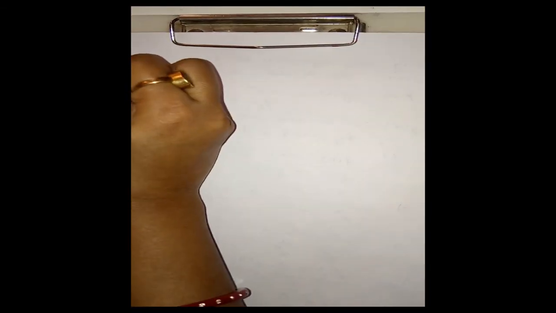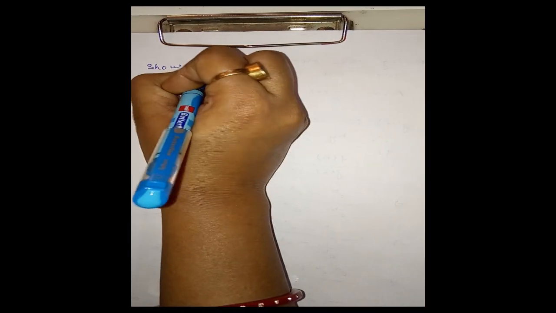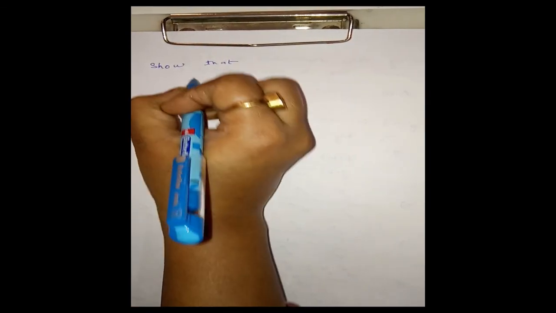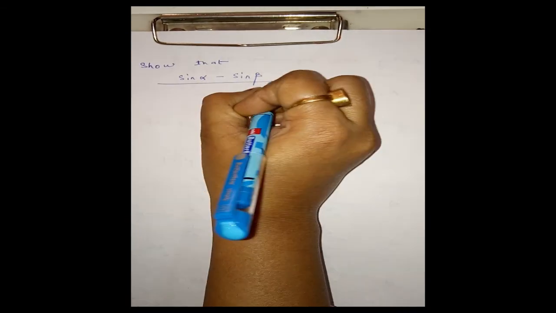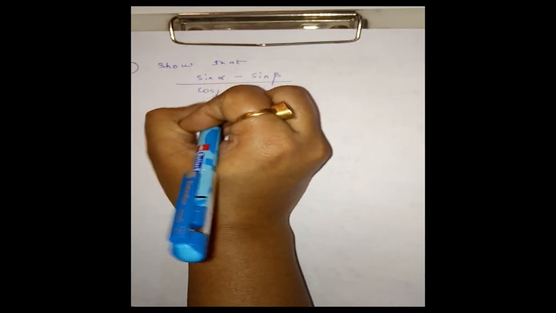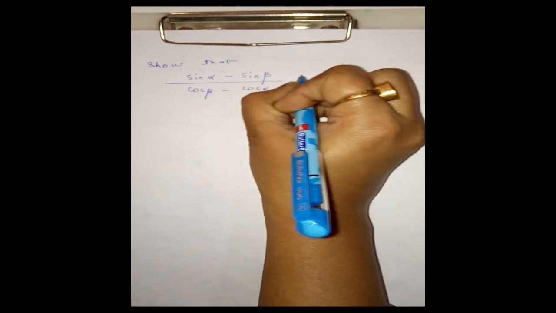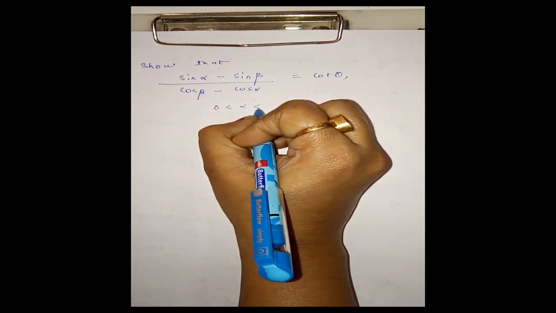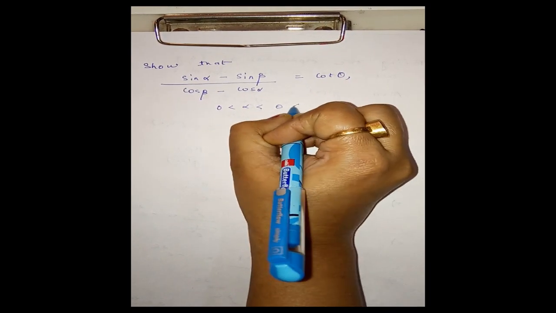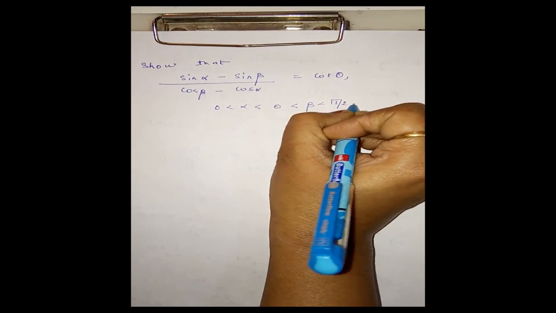Okay, problem 3. We come to the next problem. Third, show that sine alpha minus sine beta divided by cos beta minus cos alpha is equal to cot theta, where 0 less than alpha less than theta less than beta less than pi by 2. Okay, next we have to show this.